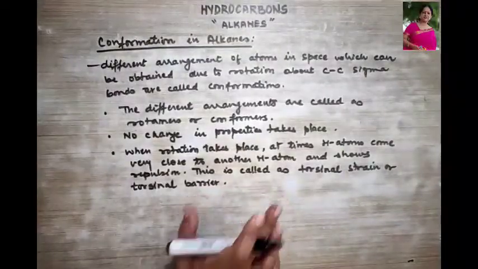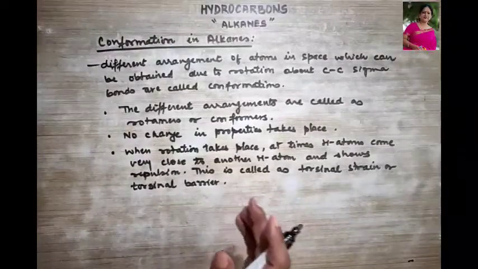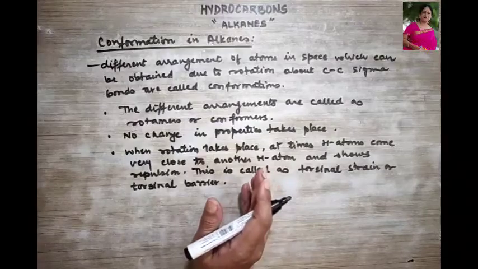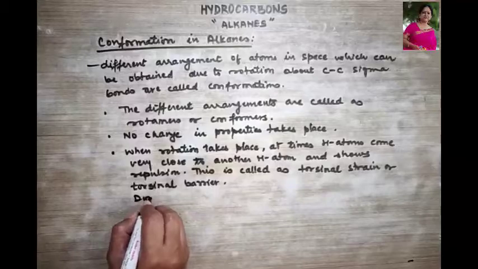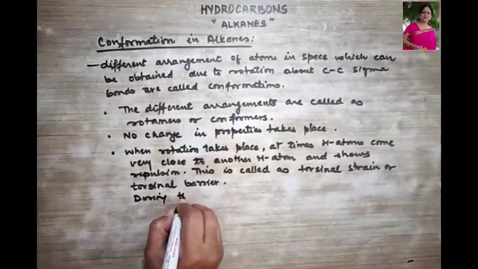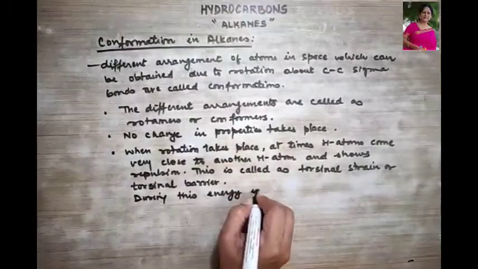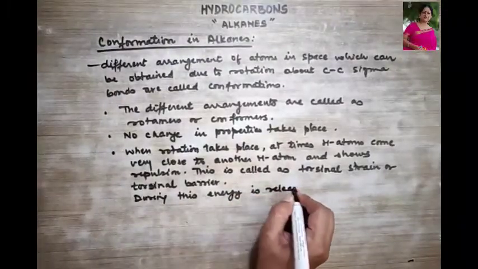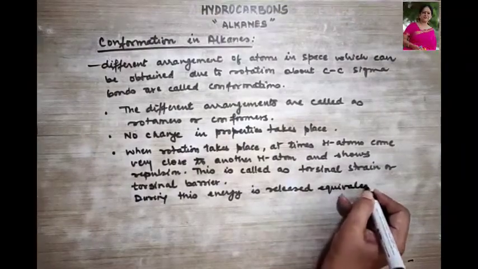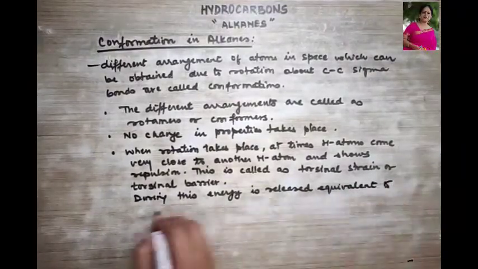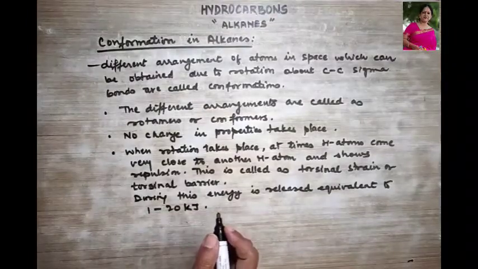During this, a lot of energy is released, which is equivalent to, say, 1 to 20 kilojoules. Is that clear? I'm writing it here. So during this, energy is released equivalent to 20 kilojoules, right?